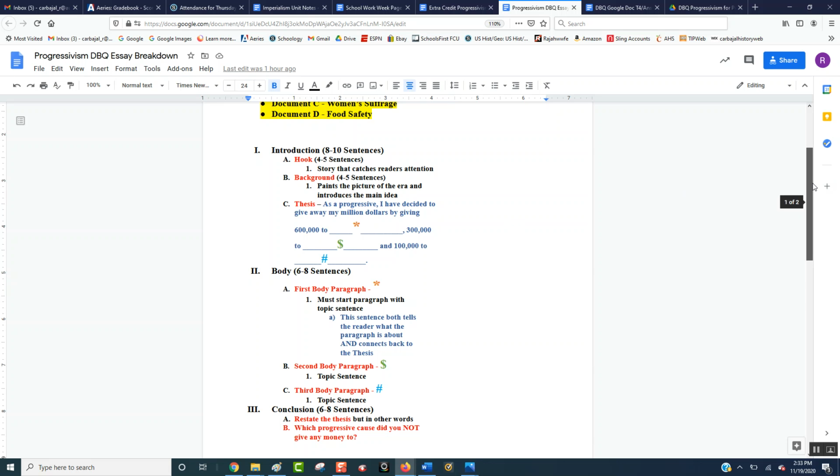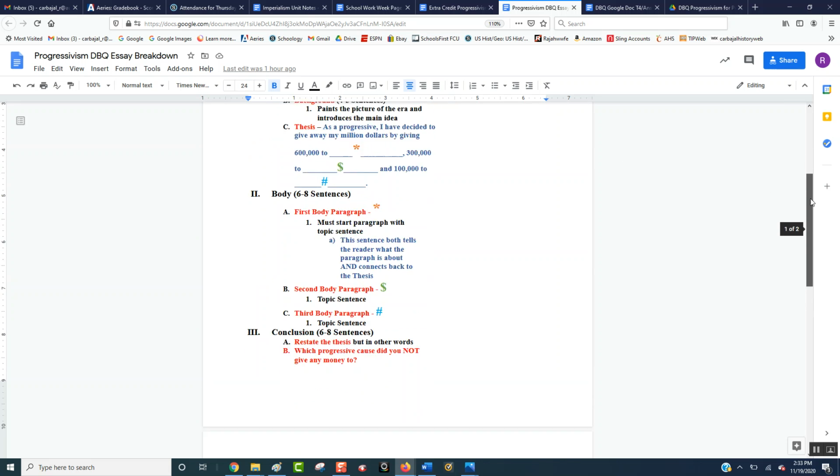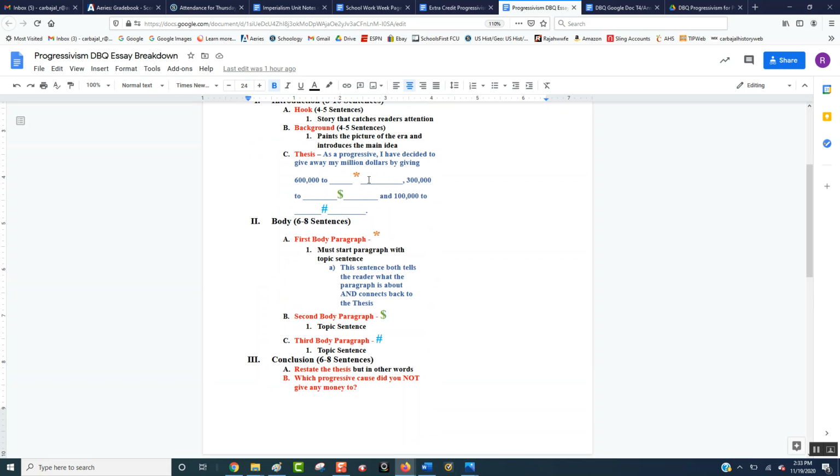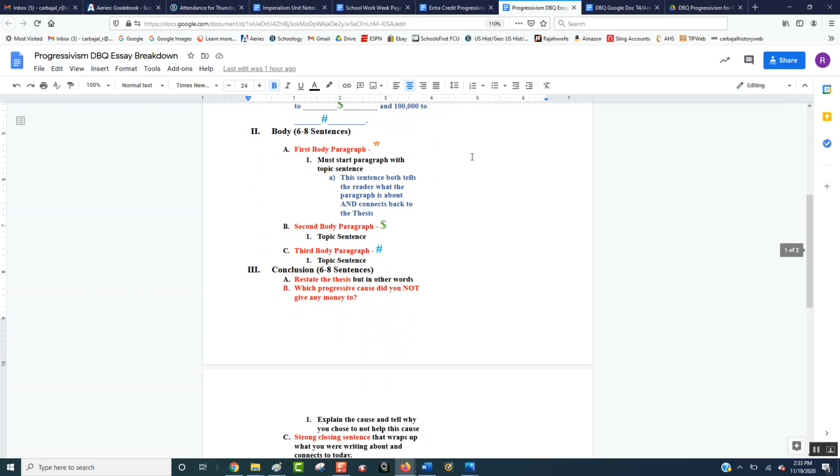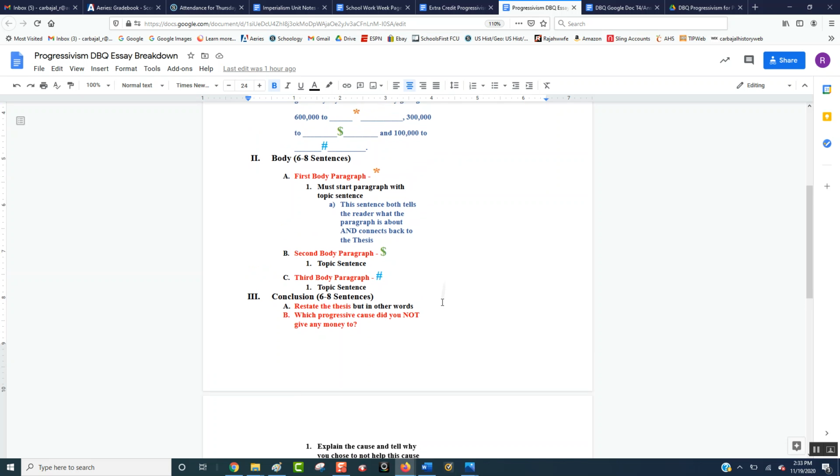The body is 3 body paragraphs. First body paragraph should deal with the very first thing you gave $600,000 to. And it must start with a topic sentence. Again, a topic sentence is a sentence that tells the reader both what the paragraph's about and connects it back to the thesis. So, an example, and I'm not telling you to choose $600,000 for this one, but let's say that you chose food safety. An example of a topic sentence would be: as a progressive, I decided to give $600,000 to the cause of food safety because it's so important to me. So you're telling me food safety is what we're going to read about in this paragraph, and that you're giving it $600,000, which again is part of your thesis.